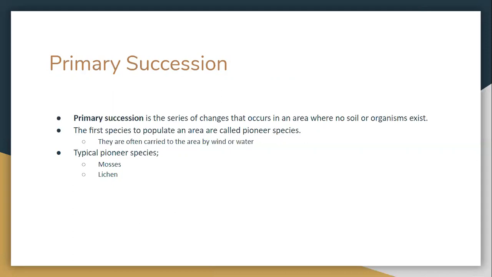As pioneer species grow, they help break up the rock and form soil. When organisms die, they provide nutrients that enrich the layer of soil forming on the rocks. As plant seeds land in the new soil, they begin to grow. The specific plants that grow depend on the climate of the area. For example, in a cool northern area, early seedlings might include cottonwood trees. Eventually, succession may lead to communities of organisms that do not change unless the ecosystem is disturbed. Reaching this mature community can take centuries.